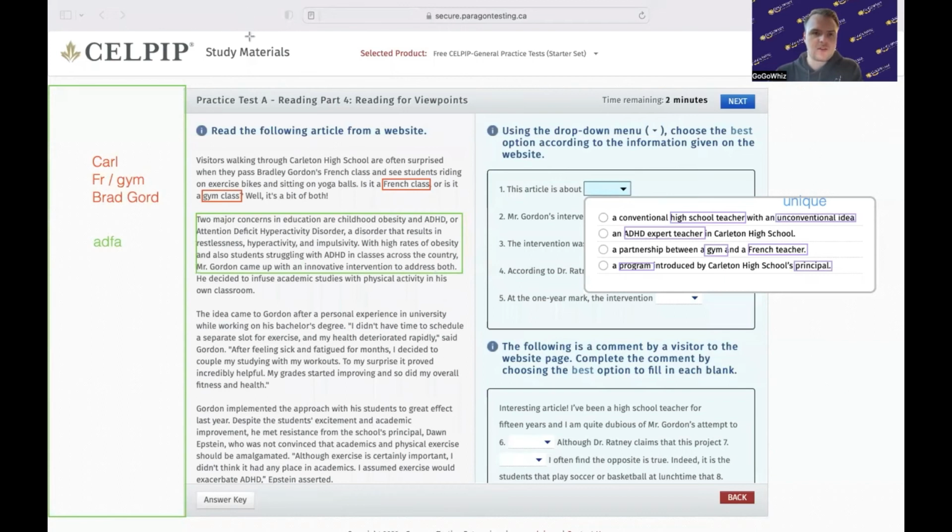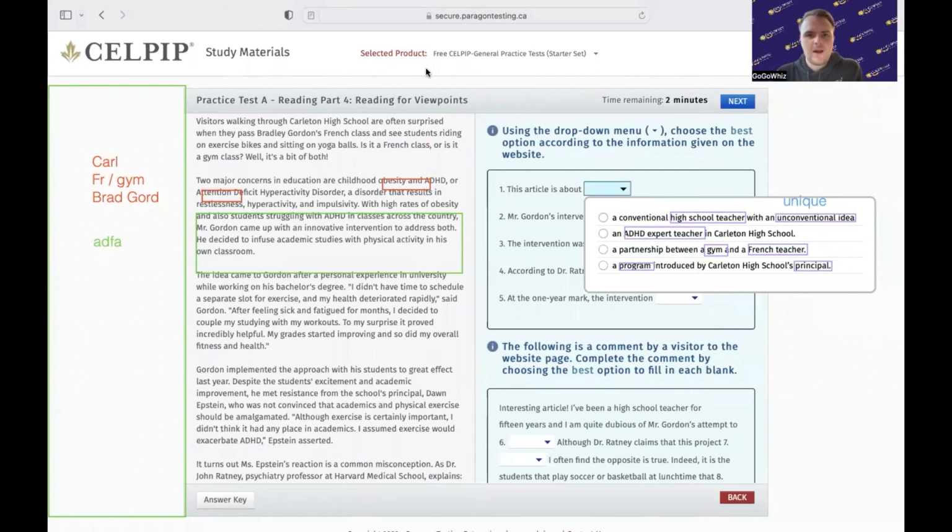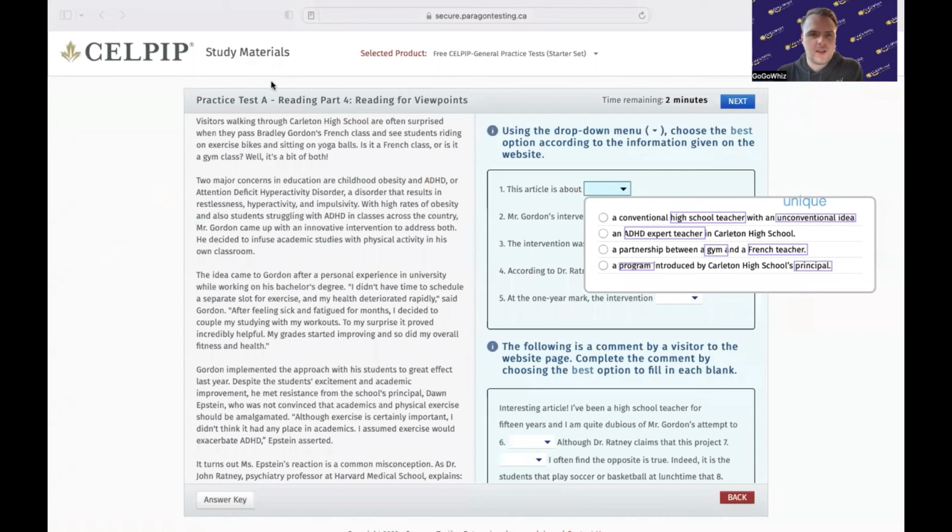Okay, again, this question, I'm not going to have one specific section that gives you the right answer, because this is testing your understanding of the main idea of the article. Okay, so here it is. And then as we go through each of the paragraphs, the third paragraph is more about how Mr. Gordon went through university and had different issues with that, and then he merged gym and French.